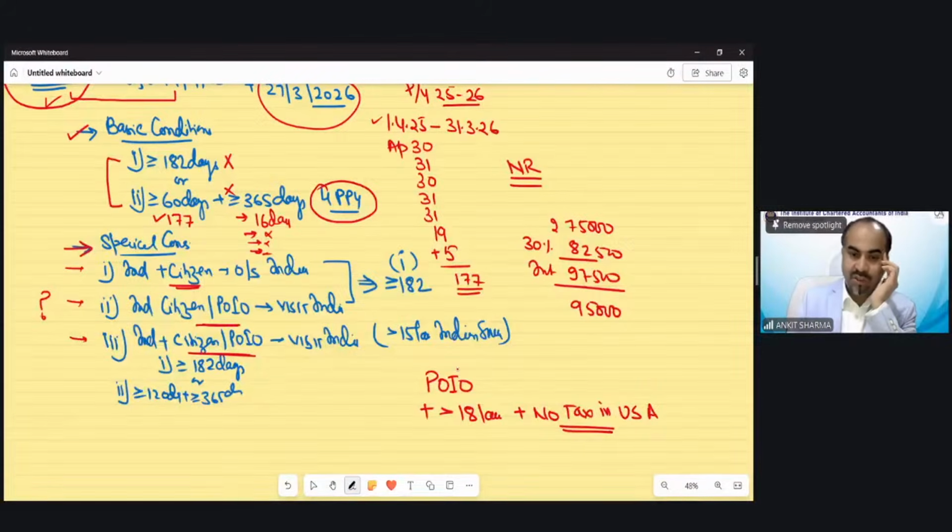Does her residential status change from non-resident or not? It will remain the same. If she becomes a person of Indian origin, does she fall in the special case or not? Or would she be treated as a deemed resident or not?